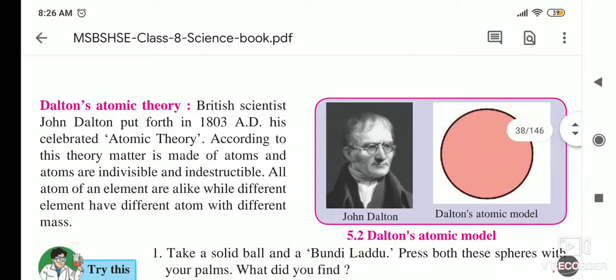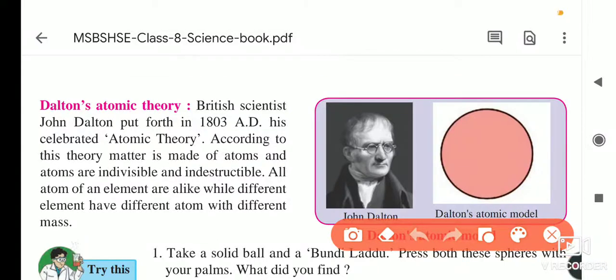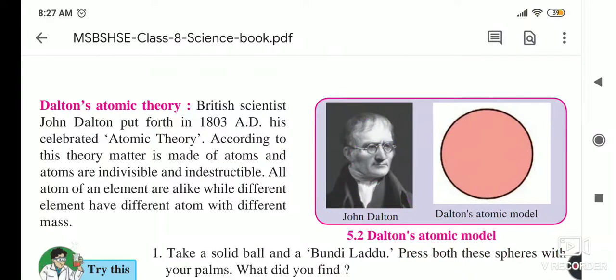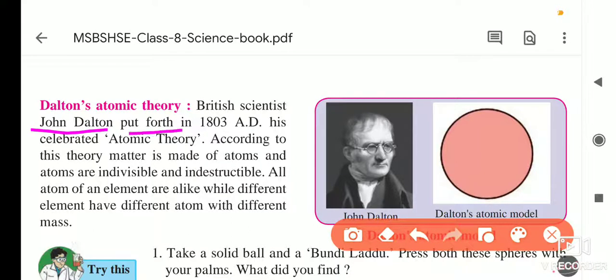Atoms, as I told you, means the smallest indivisible particle of matter, and this was discovered by the scientist whose name is Dalton. The British scientist John Dalton put forth his celebrated atomic theory in 1808 AD. What is this theory? According to this theory, matter is made up of atoms.